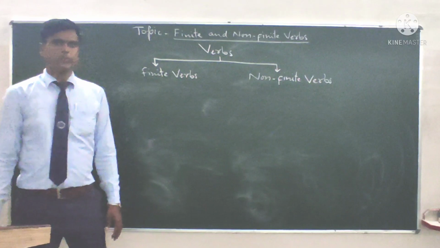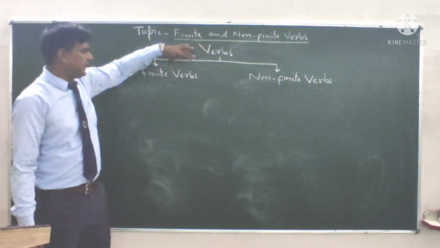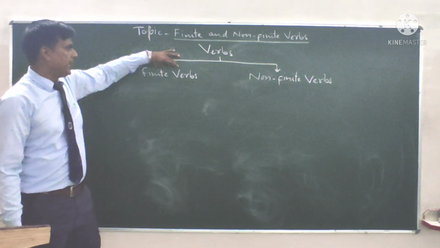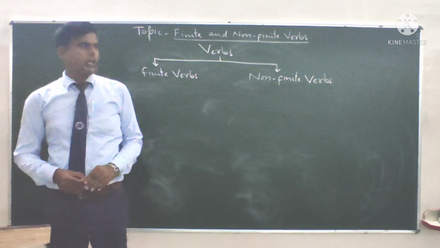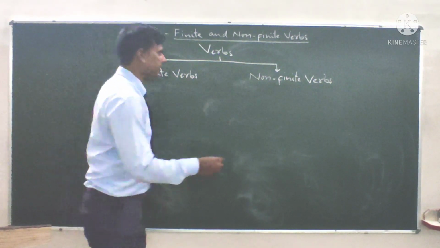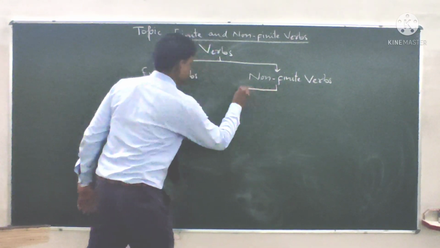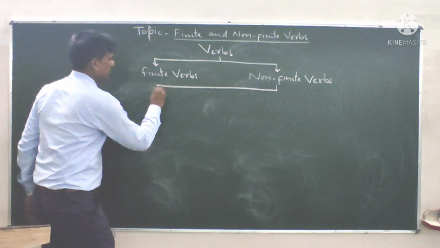So a verb can be divided into two parts, finite verbs or non-finite verbs. Now these non-finite verbs can also be divided into three parts, into three kinds.